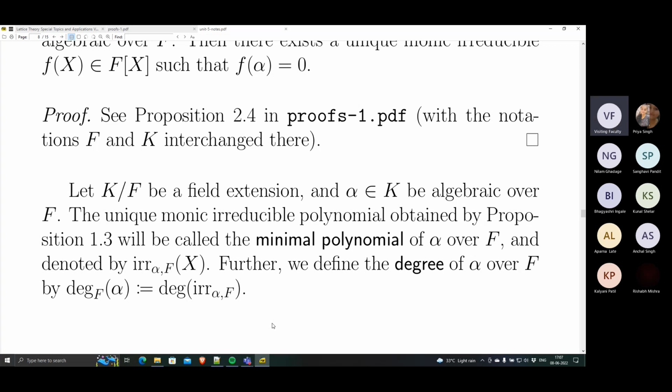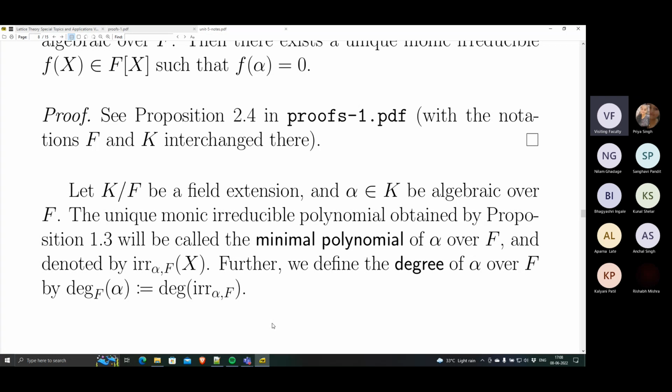So elements which have a polynomial of finite degree vanishing at that point are algebraic elements. Elements for which there is no polynomial of finite degree which vanishes on them are not algebraic. They are called transcendental elements. So in effect, you can think of transcendental elements as having infinite degree. They are much more difficult to compute than algebraic elements.